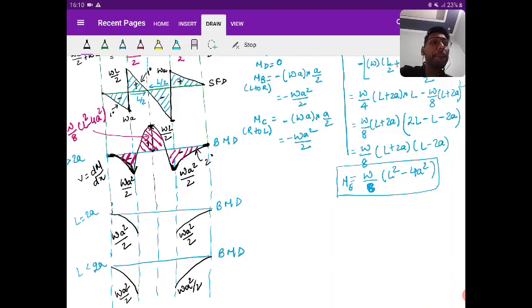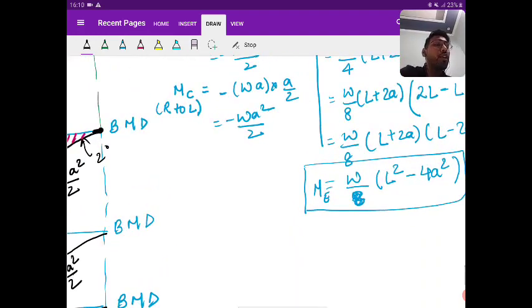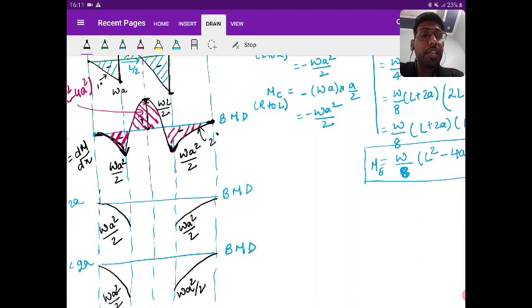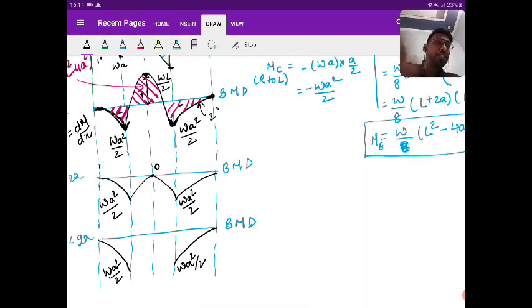Now see here. When L is equal to 2A, you have the equation for ME. When L is equal to 2A, L square is equal to 4A square. Yes or no? And what is the bending moment at E? It will become 0. So it will touch the 0 line.